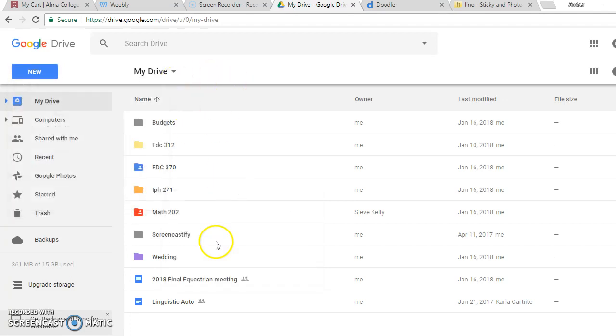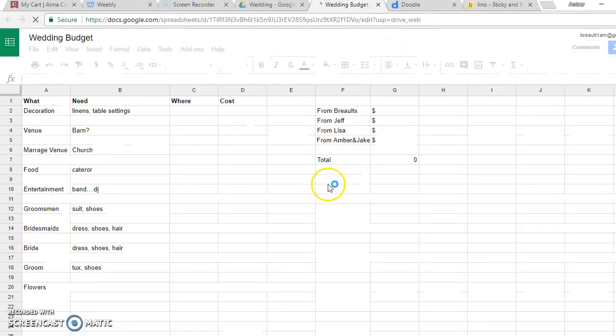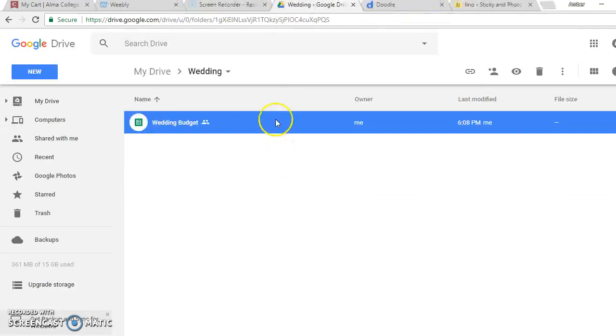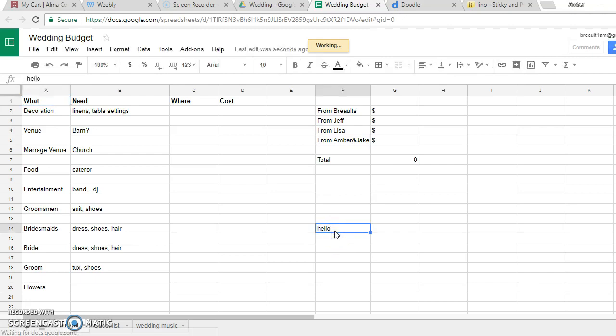And Google is really nice because say I created all these here. So let's go into my wedding because I'm currently planning a wedding right now. You go into my wedding budget here and say that I type something in. Oops, I can't spell. I didn't save it. Go back into it and it's still there. So it's nice because you don't actually have to hit the save button. So we don't need that in my wedding, so I'll just go ahead and get rid of that.